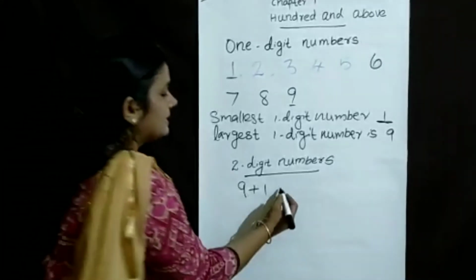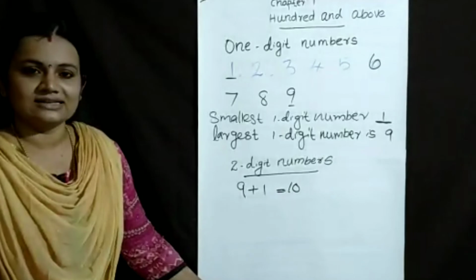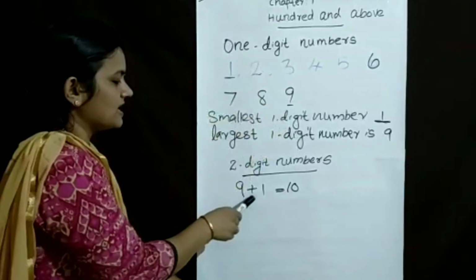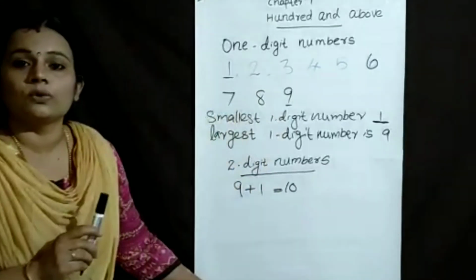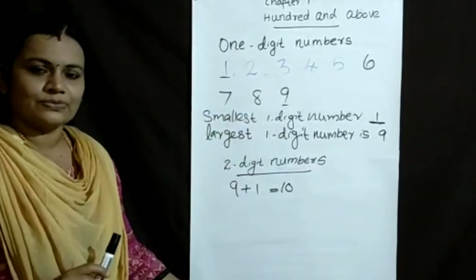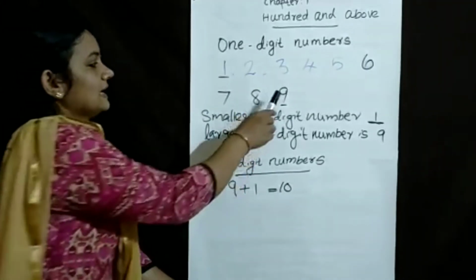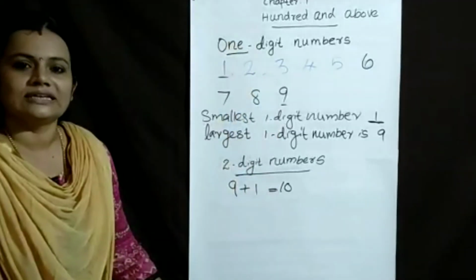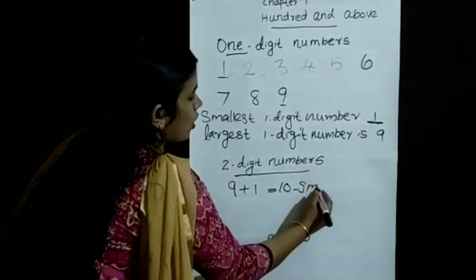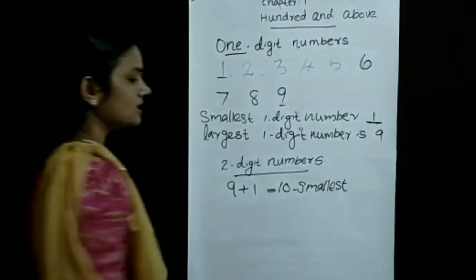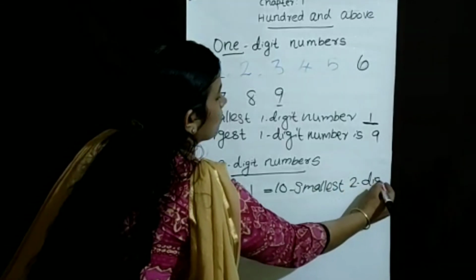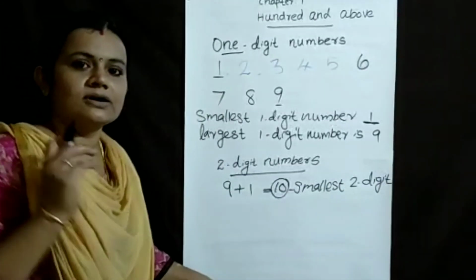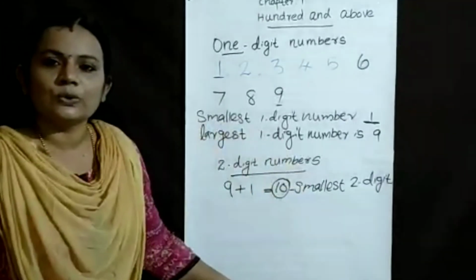We get 10. Is it clear? The last one-digit number is 9. That 9 plus 1 equals 10. Then we get the first two-digit number. Once again I repeat: 9 is the last one-digit number, then 9 plus 1 equals 10. This is the smallest two-digit number. 10 is the smallest two-digit number.